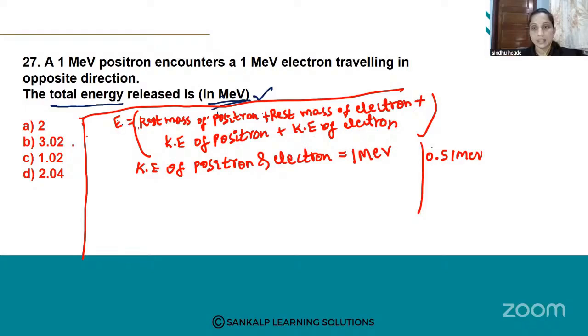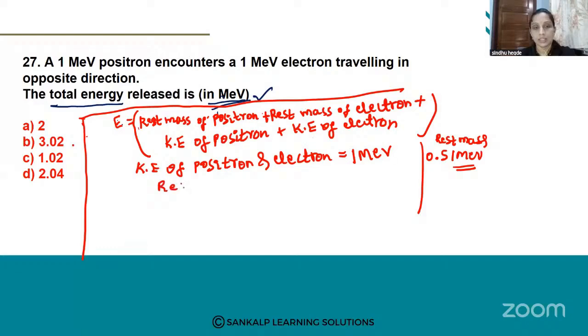0.51 mega electron volt is the rest mass for both positron and electron. ಆಯ್ತಾ. Now substitute all this.